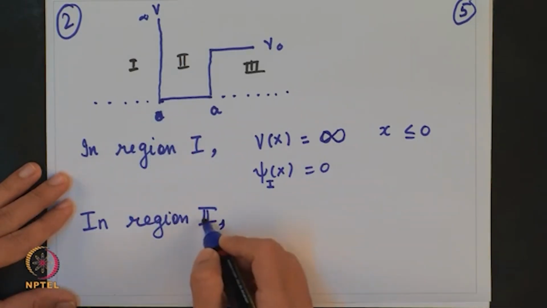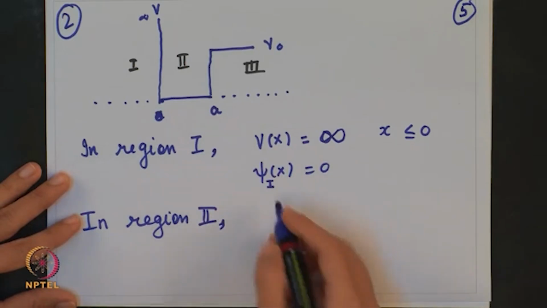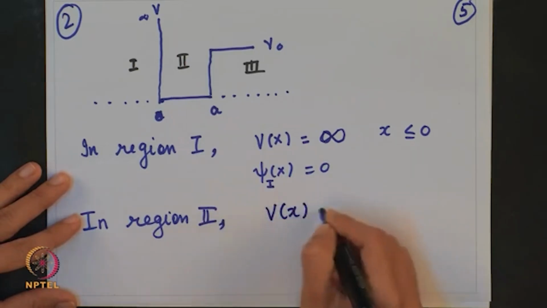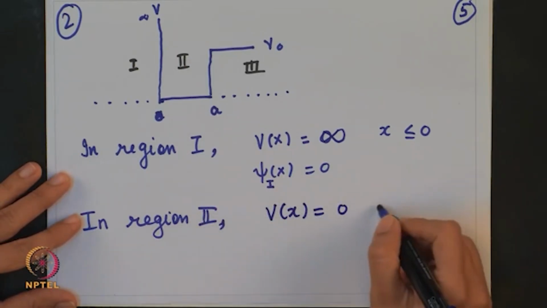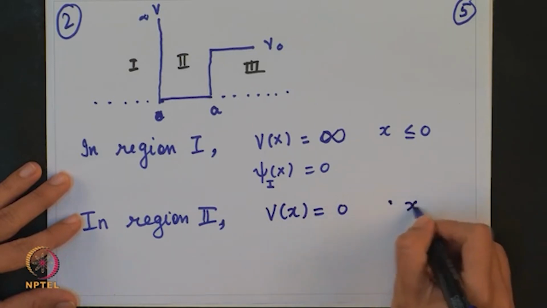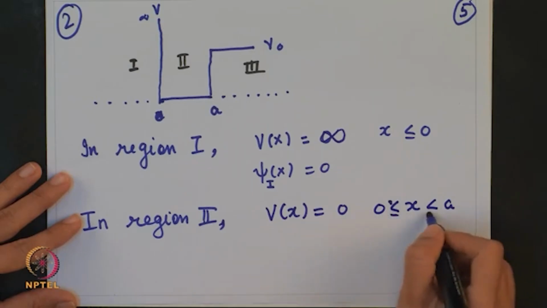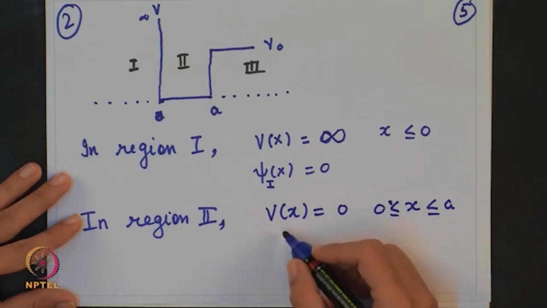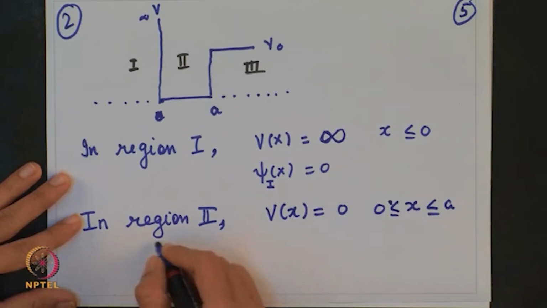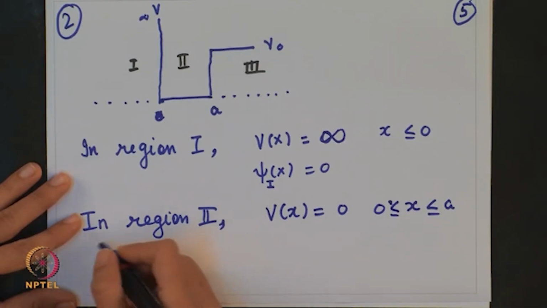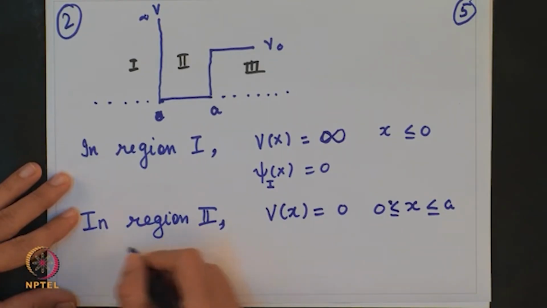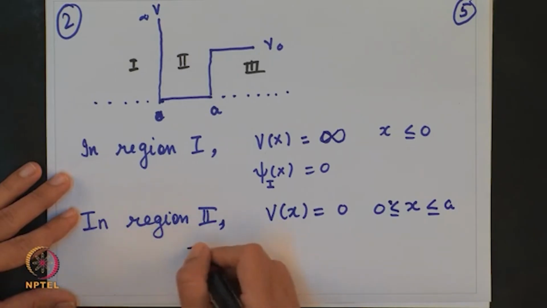So, now let us come to region 2. So, in region 2 we actually had V of x is 0 and x is between 0 and a. Okay. So, for this region we will write down the time dependent Schrodinger equation, time dependent.